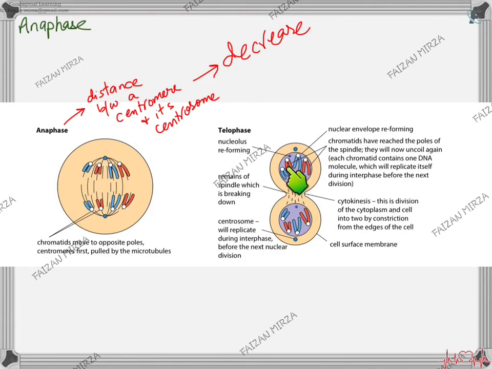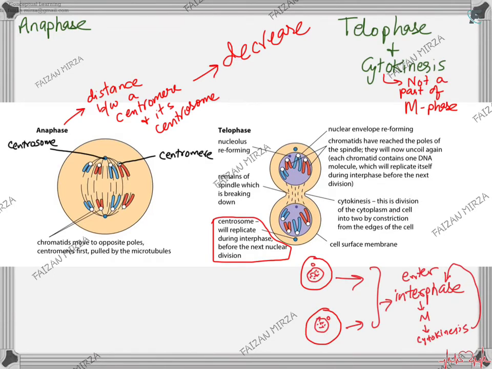So then comes telophase. In telophase, you can see the nucleolus has reappeared, the nuclear envelope has reformed, the spindle starts to break, and then comes the cytokinesis. Cytokinesis often overlaps with telophase. When cytokinesis occurs, the cell splits into two. When both the cells split into two, the chromosomes that were condensed will start to uncoil, they will decondense, and they will once again form chromatin.